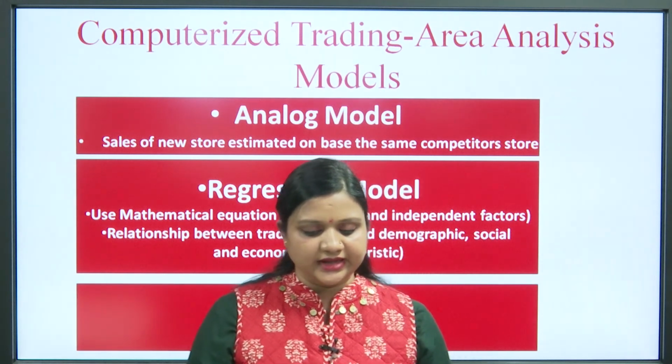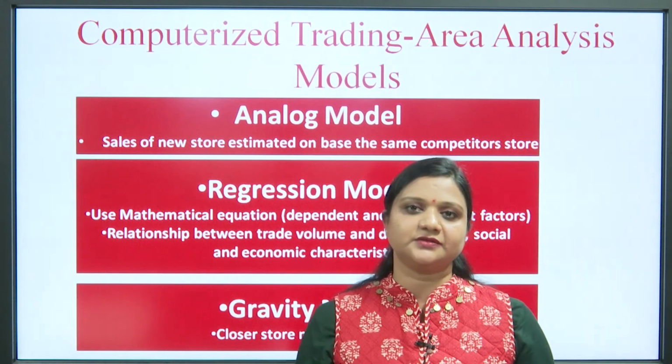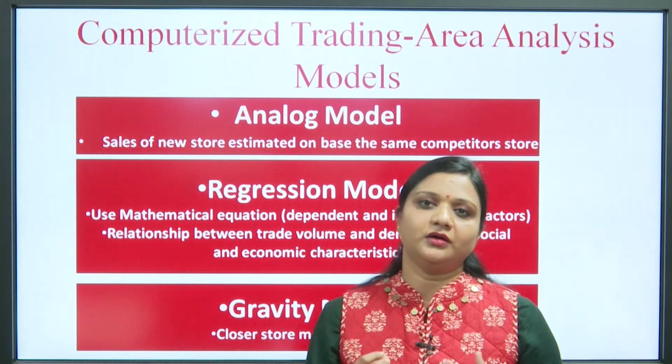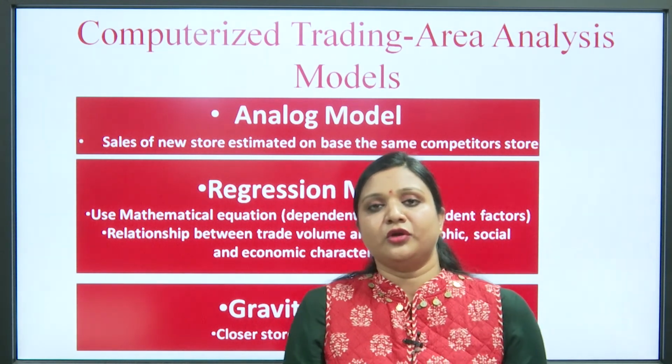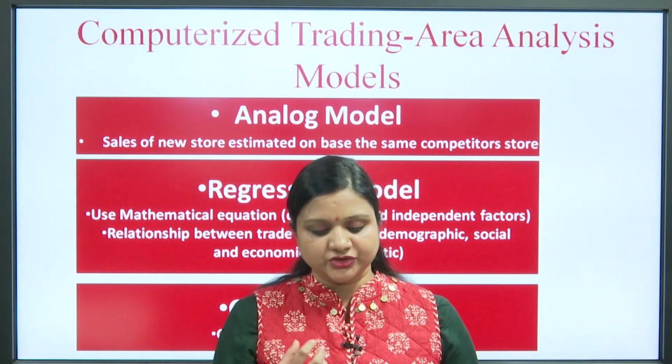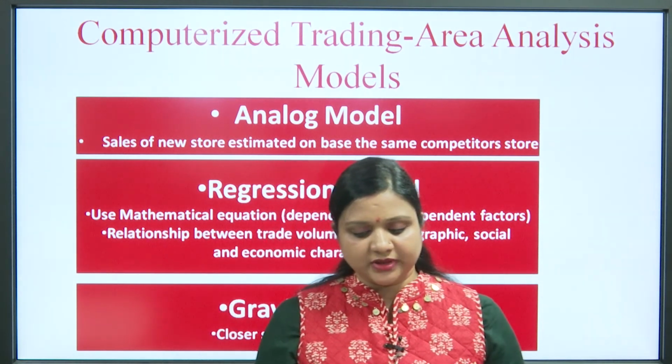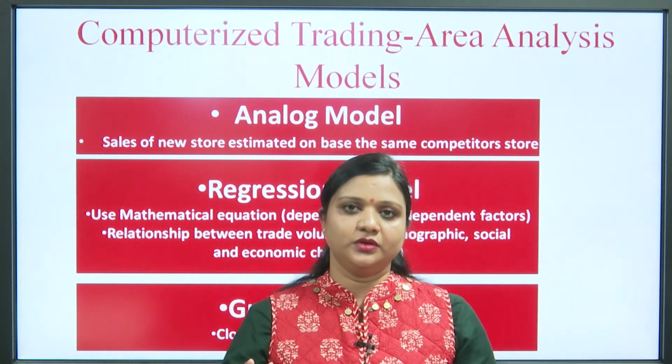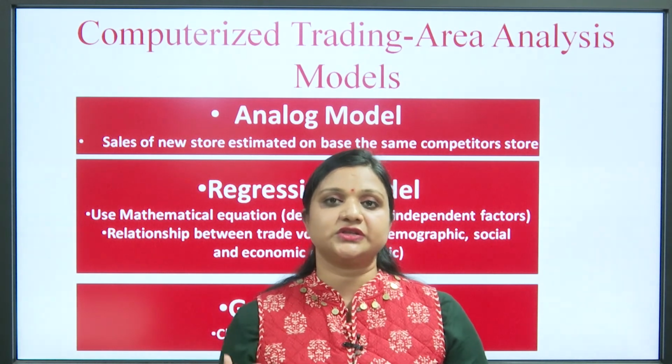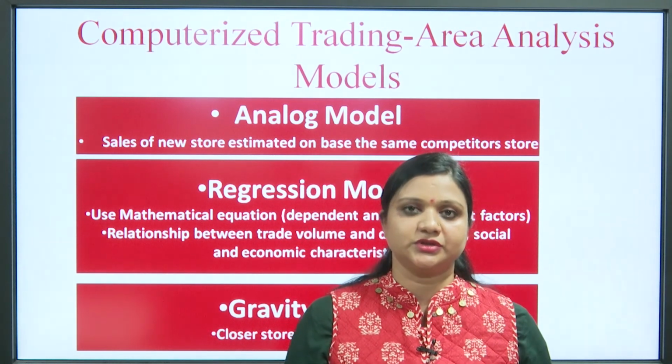And the third one is the gravity model. The name itself involves the word attraction. So, the gravity model explains that the closer the store, the more chances of attracting customers towards the store.